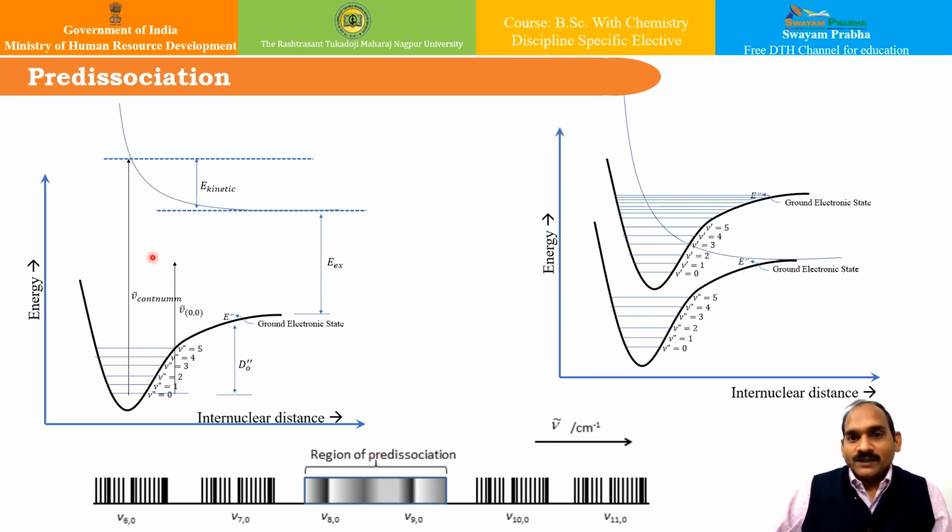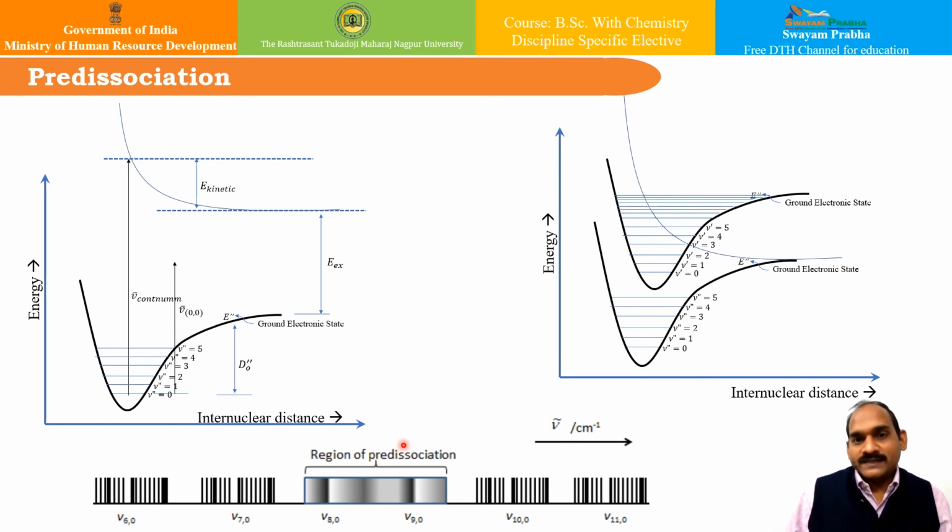Apart from that, in some cases it is observed that the transition starts off very normally and follows a continuum, and then the normal pattern is resumed at a particular state. This is due to the phenomenon known as pre-dissociation, a relaxation phenomenon. Basically, it is a relaxation to a state with enough energy to break a bond.